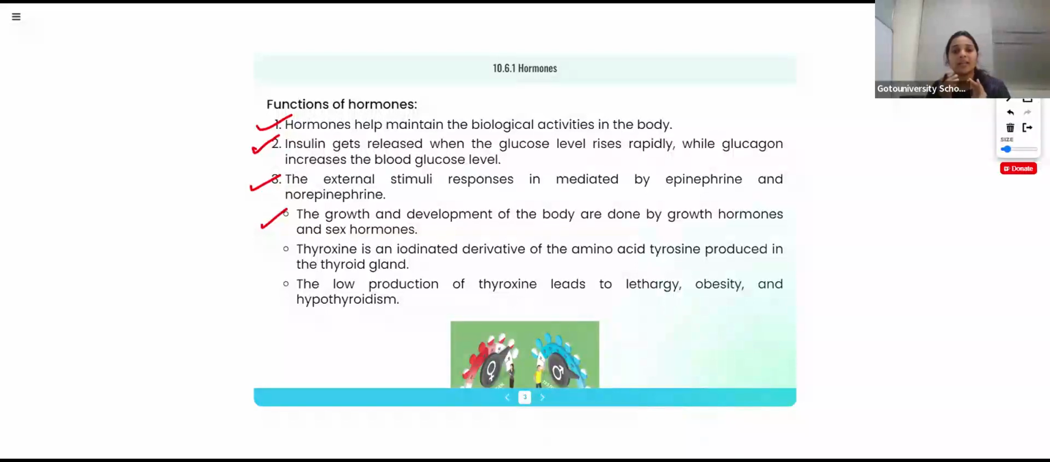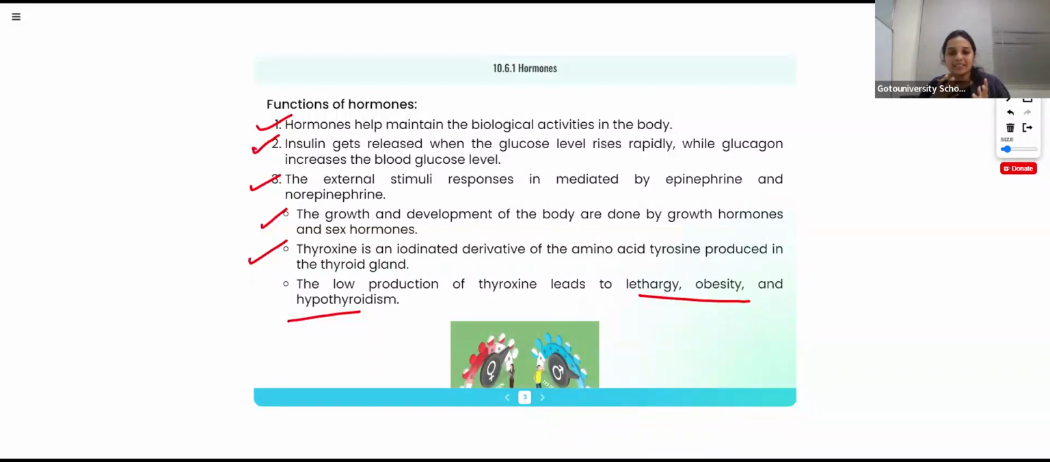Thyroxine is an iodinated derivative of the amino acid. Thyroxine is produced in the thyroid gland. Same thing I told you: different hormones are produced in different body parts, different glands. They have different functions. The low production of thyroxine leads to hypothyroidism, obesity.